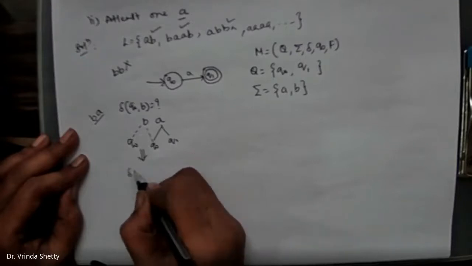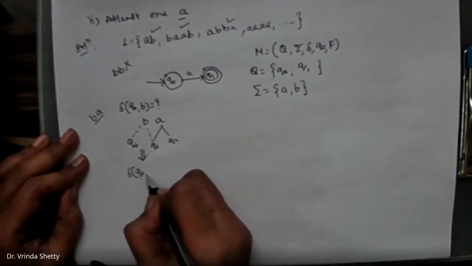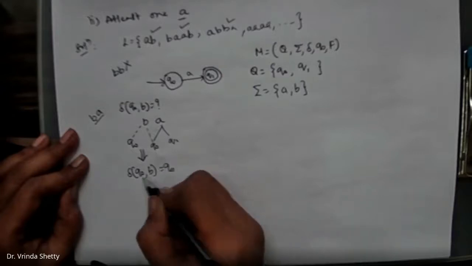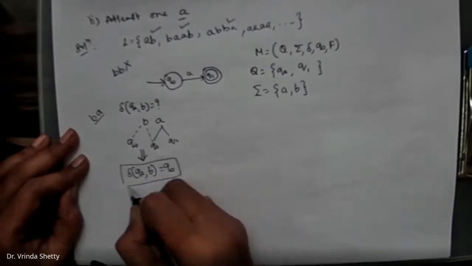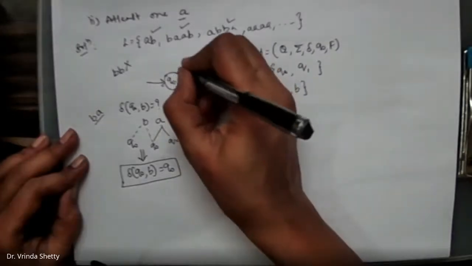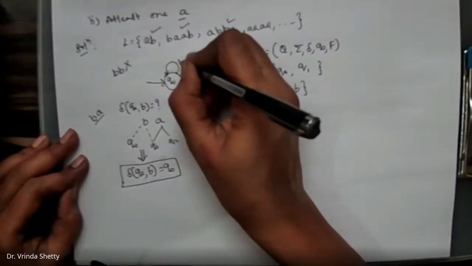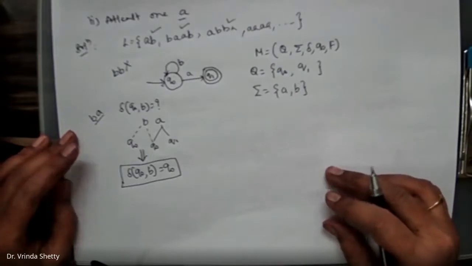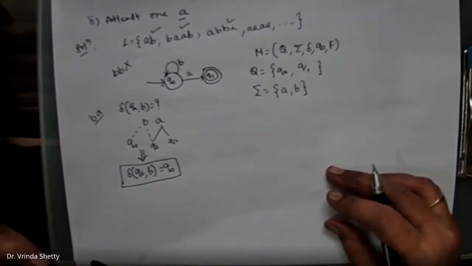Write the delta transition function here. You are in the state Q naught. If the input is B, to which state does it have to go? It has to go to the state Q naught itself. So Q naught on B goes to Q naught itself. Q naught on A is defined, Q naught on B is defined. Then we'll go to the state Q1.